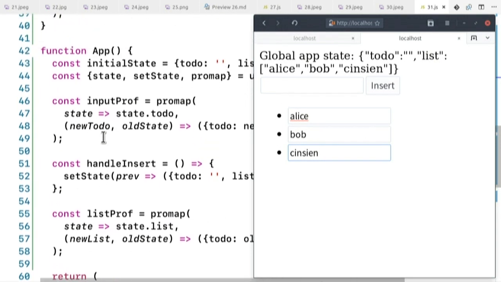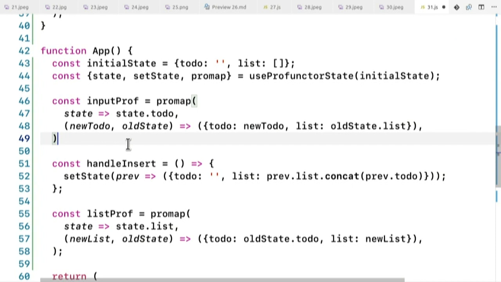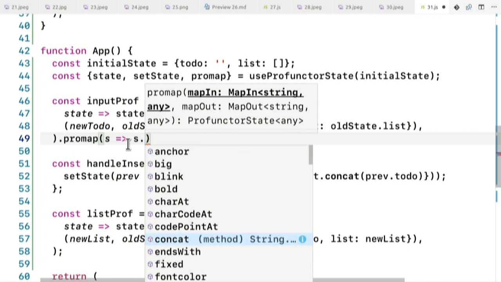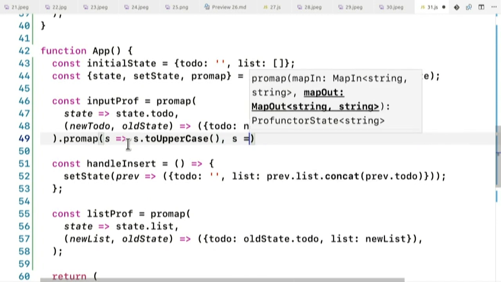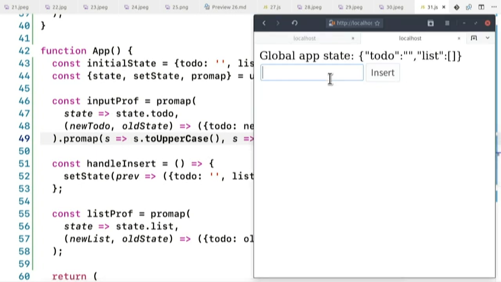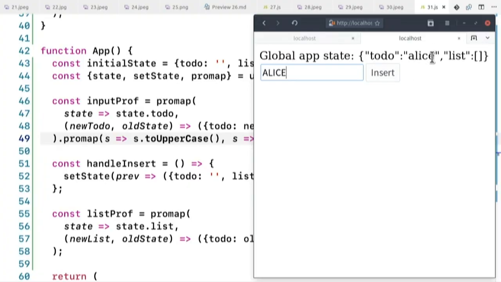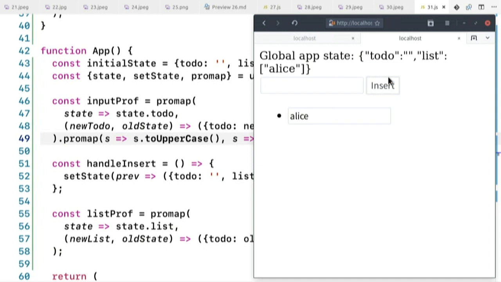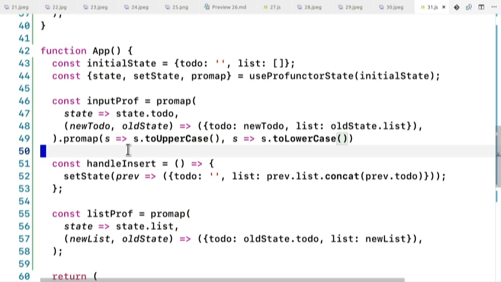You can even add another layer of conversion. Let's say we're going to map the string to uppercase, and then when we go back, we do to lowercase, right? So then this input thinks that all of the data that it has is uppercase. It thinks. So I can write here, I'm not using shift, as you see, or you don't see. But the data is actually lowercase. And then once I add it, of course, the data was lowercase, so it shows us lowercase there. And you can do all sorts of conversions as you want, and you can compose these as they go.